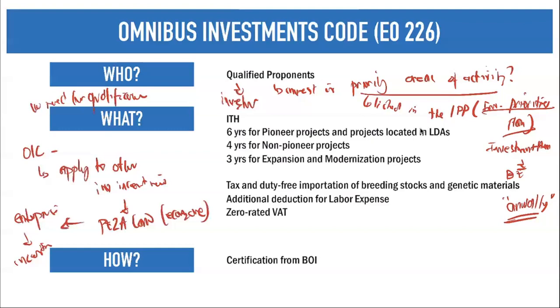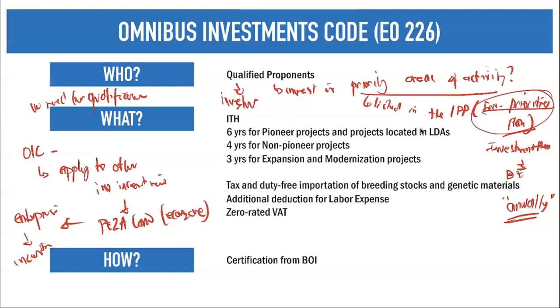Sir, how will we know the priority area? Based on your investment priorities plan. Sir, how will we know the investment priorities plan? Annually, there is a change or a listing of your investment priorities plan. If you have a proponent under that priority activity or priority areas of activity, then you can claim under your